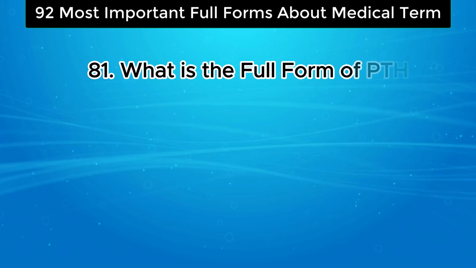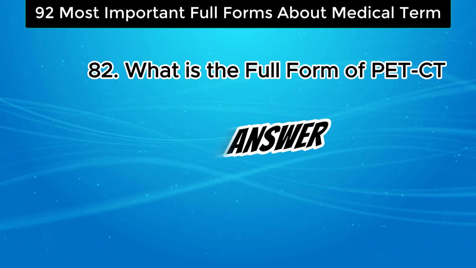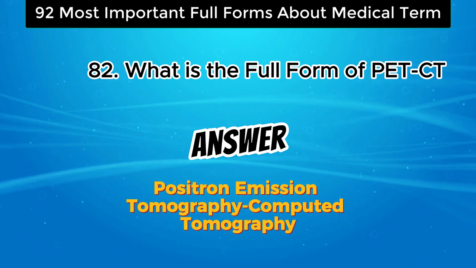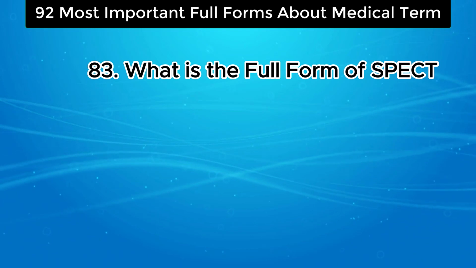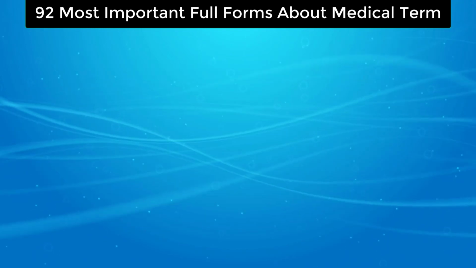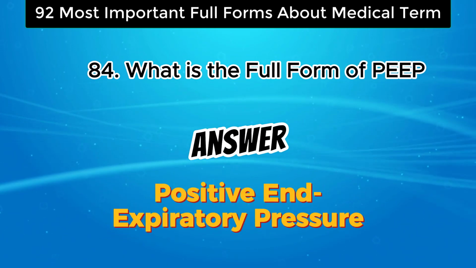What is the full form of PTH? The answer is parathyroid hormone. What is the full form of PET-CT? The answer is positron emission tomography, computed tomography. What is the full form of SPECT? The answer is single photon emission computed tomography. What is the full form of PEEP? The answer is positive end-expiratory pressure.